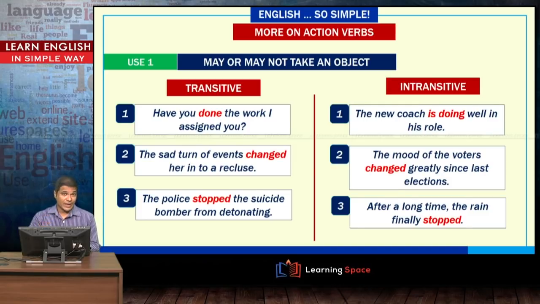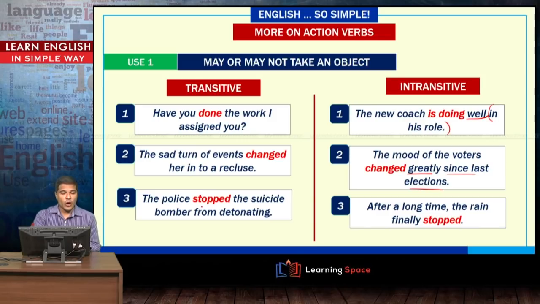Have you done the work I assigned you? Transitive. The new coach is doing well in his role. Doing well is an adverb, and in his role is just a prepositional phrase. The sad turn of events changed her into a recluse. Transitive. The mood of the voters changed greatly since last elections. Again, look at this modifier and then a prepositional phrase, but no object. So, this is used as intransitive.